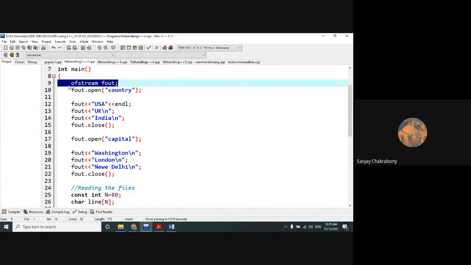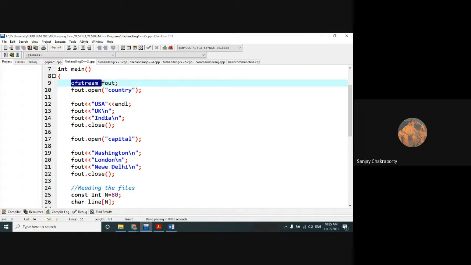Here I am using only one creating statement. Try to understand how it is different from the previous program that we learned in the previous class, using the constructor to open a file. In that, we have to write this statement multiple times. If you remember, or you can check the code from the last class, multiple times we have to create the file streaming object by using the ofstream class. If you are going to access only a single file, then there is no need to create multiple streaming objects, because one streaming object will be enough, right?